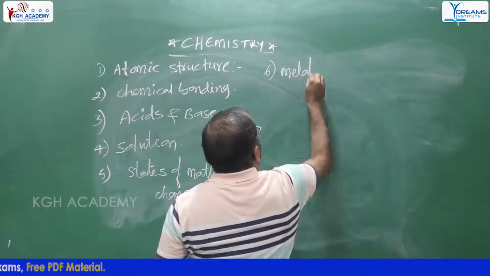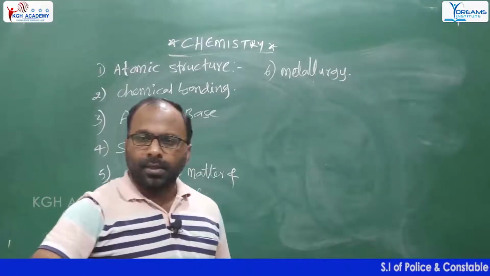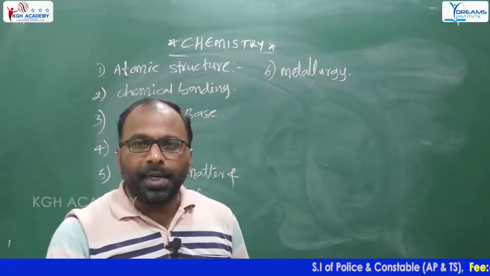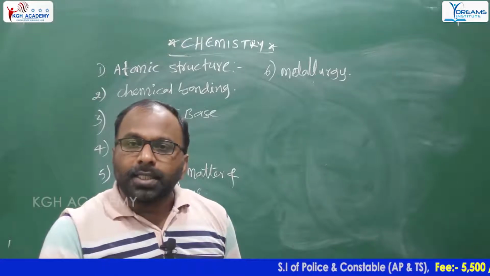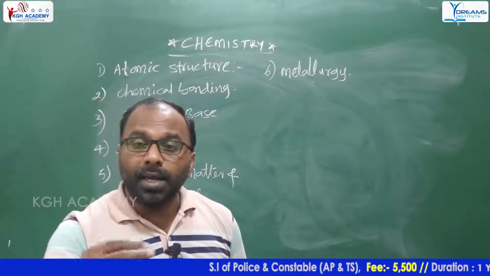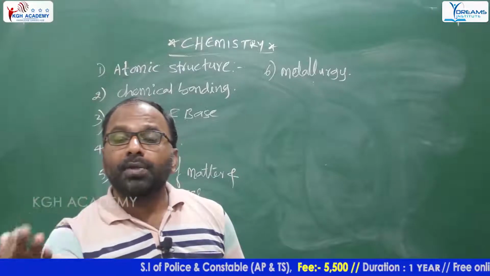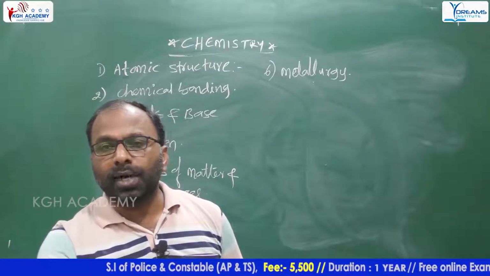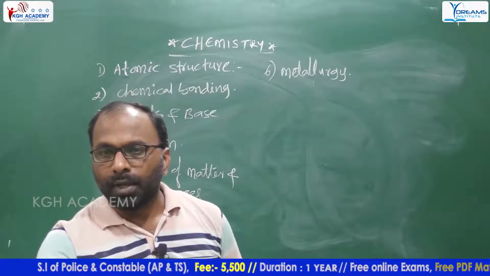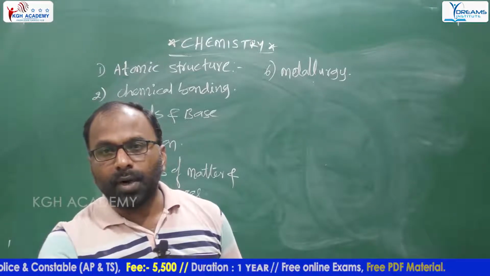metallurgy. In this chapter, we'll discuss the different types of metals, characteristics or properties of metals, properties of non-metals, and the reactivity of metals. Which metal has the most reactivity? Which of the following metals has moderate reactivity? Which has less reactivity? Best examples for less reactive metals: mercury, copper, silver, and gold. Highly reactive materials: potassium, sodium, calcium, magnesium, aluminum. Moderate: zinc, iron, lead.